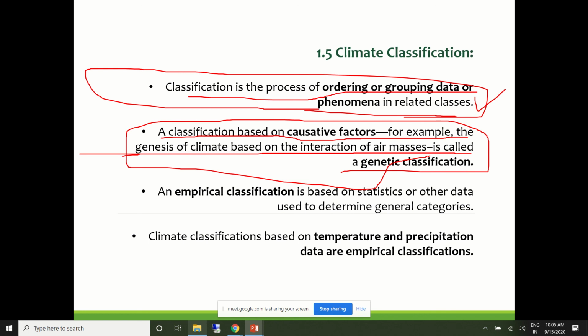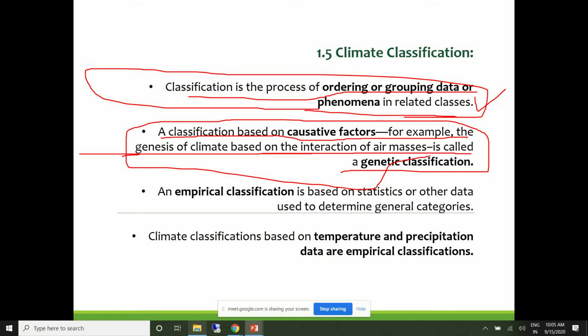The empirical classification is based on the statistical data that we have acquired over a period of time. We discussed in the initial slides that the weather data is collated for 20-30 years.